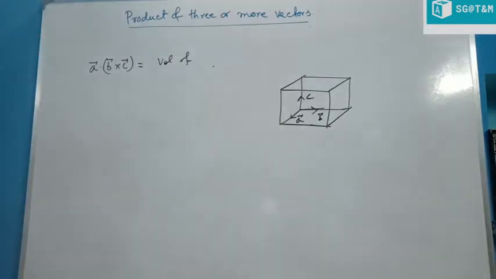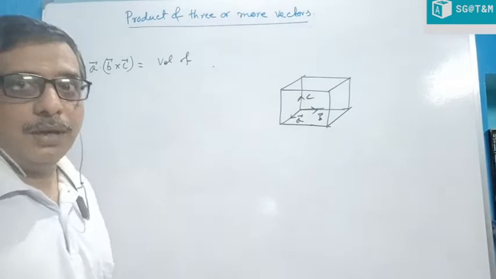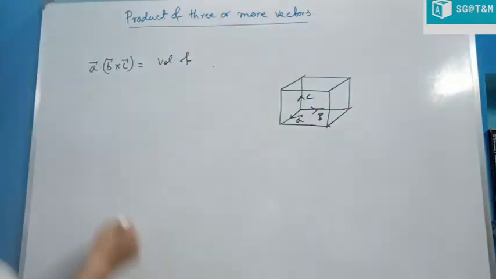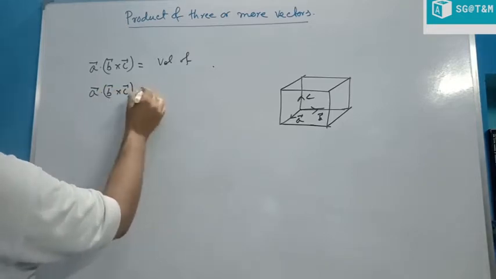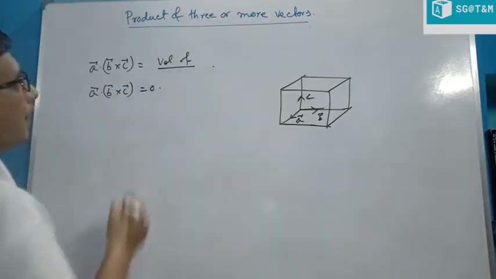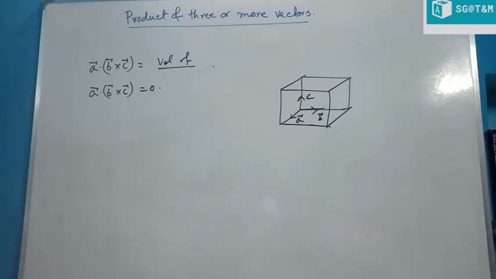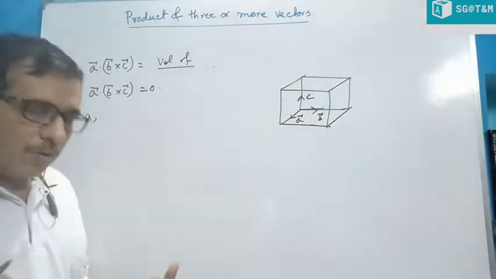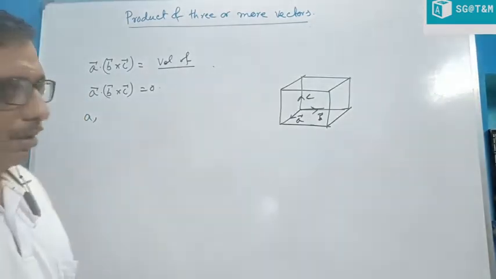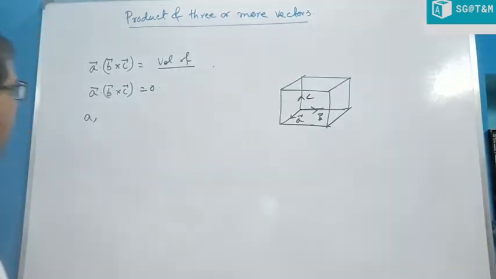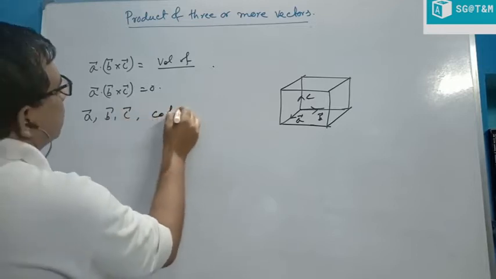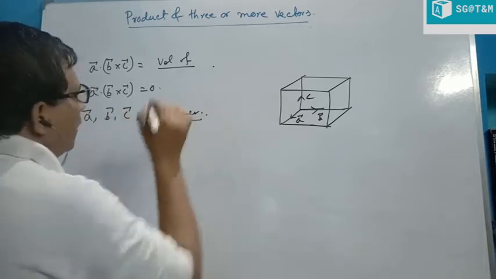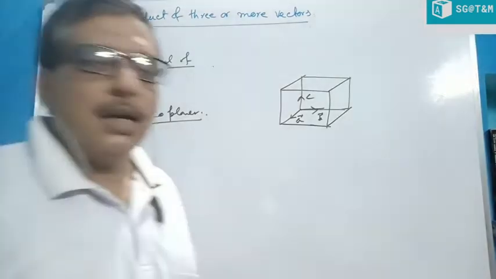Now, what happens if A dot B cross C is 0? If A dot B cross C is 0, then the volume of the parallelepiped is 0. That means A, B, C lie on the same plane. Therefore, no parallelepiped is formed, so there is no question of volume. So these three vectors A, B and C are coplanar. They lie in the same plane.